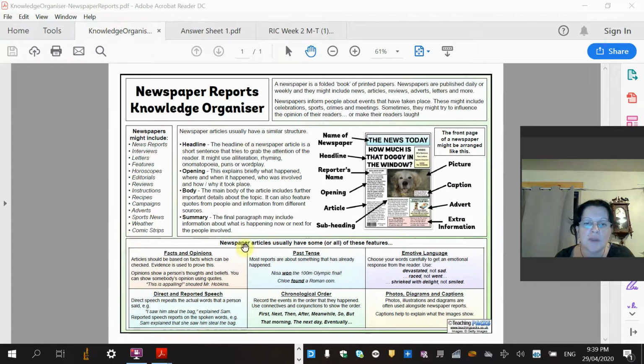And then it talks about the language that is used: facts and opinions, past tense, emotive language, chronological order, first, next, then, after, direct and reported speech. So you could pause this now and just read through and take some notes if you want, but I will organise for you guys to get a copy of that when we go back. I think that's a very useful organiser.